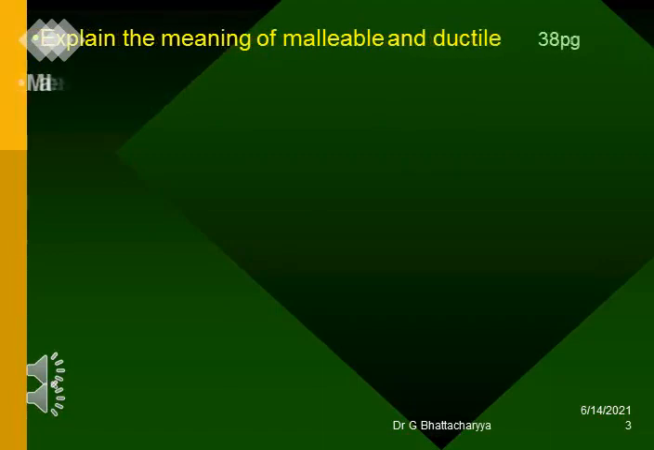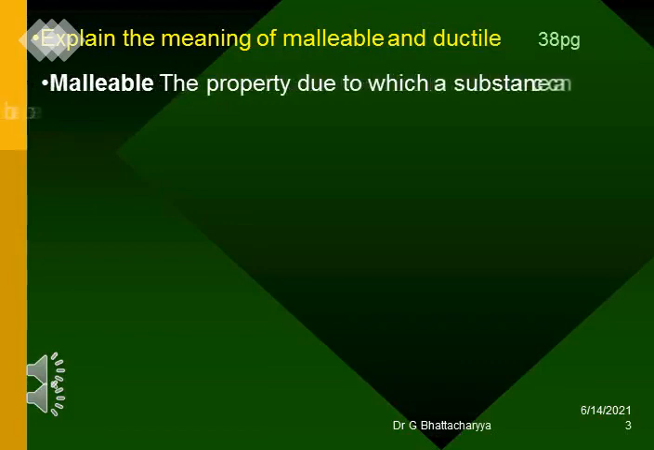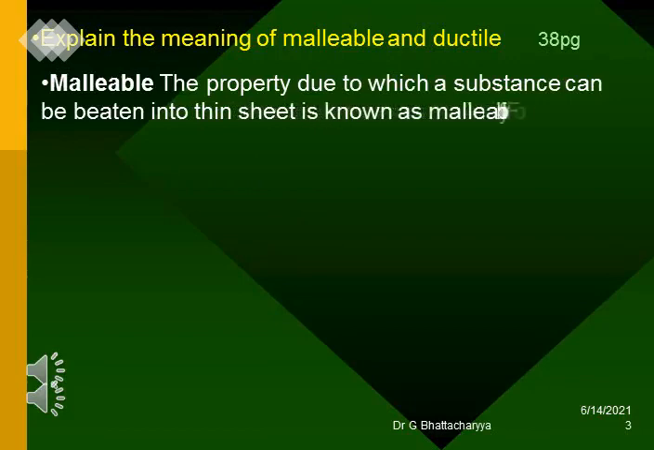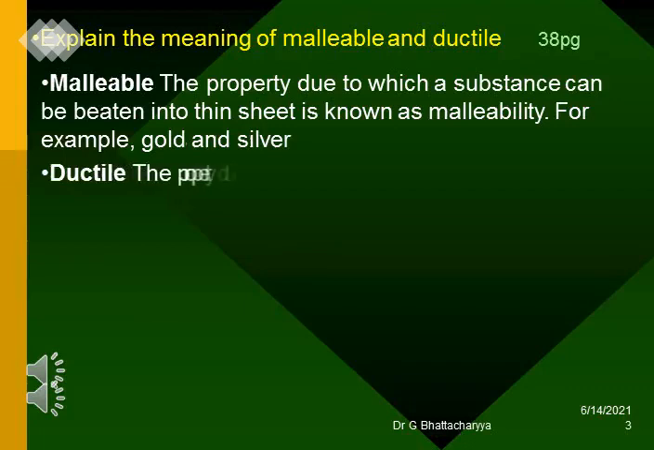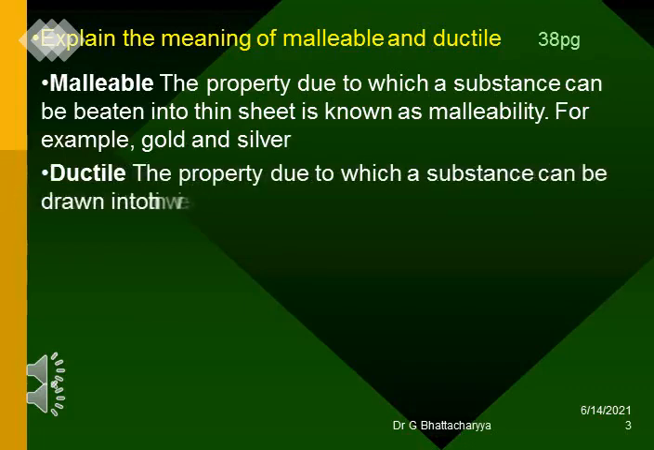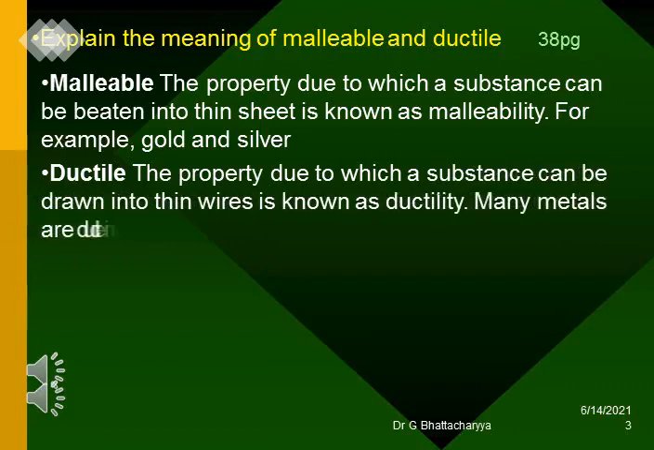Explain the meaning of malleable and ductile. Malleable: the property due to which a substance can be beaten into thin sheets is known as malleability. For example, gold and silver. Ductile: the property due to which a substance can be drawn into thin wires is known as ductility. Many metals are ductile in nature. For example, gold and silver.